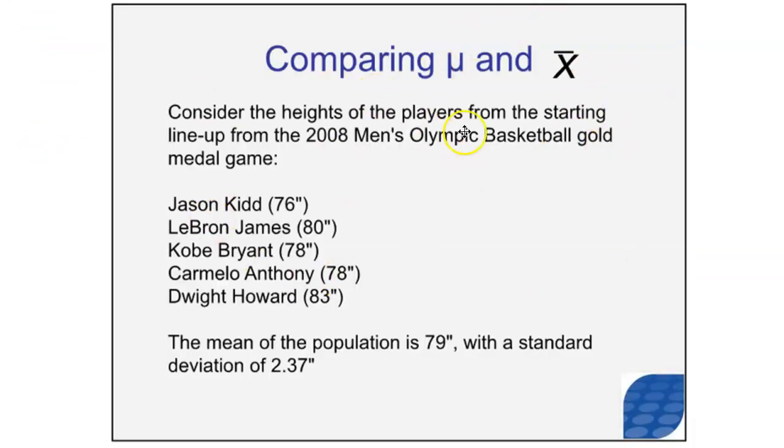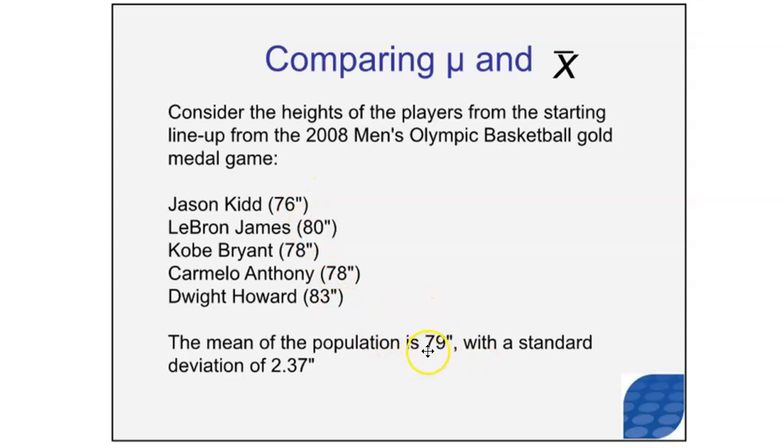This is an example about comparing the mean for the population and the mean of the sample for the players for the 2008 men's Olympic basketball gold medal game. You should recognize some of these names. They're legends in the game. Jason Kidd, LeBron James, Kobe Bryant, Carmelo Anthony, and Dwight Howard. And you can see their heights are listed here in inches. We found the mean and we found the standard deviation of this population, of these 5 basketball players. And one thing that you should recognize is all 5 of these players added together and divided by 5 is